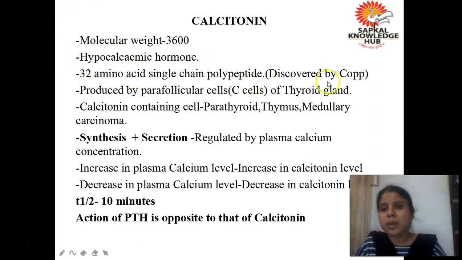It was discovered by Kopp, and it is a single amino acid chain polypeptide containing 32 amino acids. As I have told you, it is produced by the parafollicular cells or C cells of the thyroid gland, and molecular weight is 3600. Now जैसे हमने पहले पढ़ा है कि पैराथॉर्मोन का जो सिक्रीशन होता है, it is how it is regulated. It is regulated by the level of calcium in the blood.